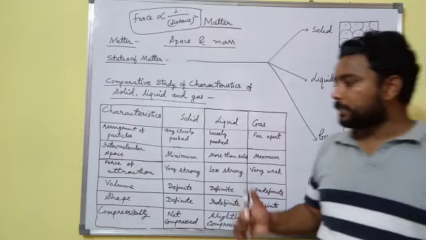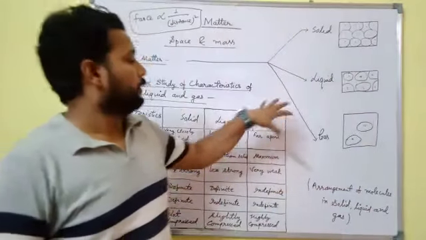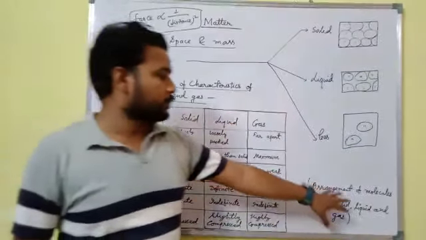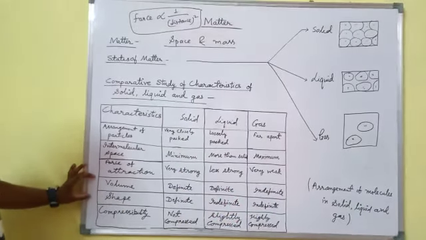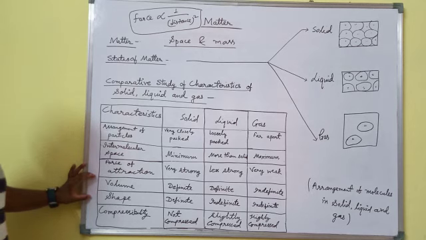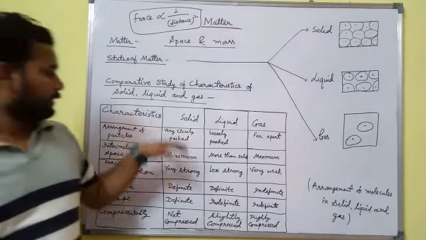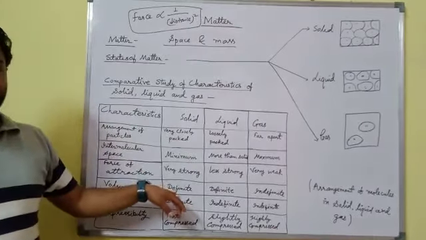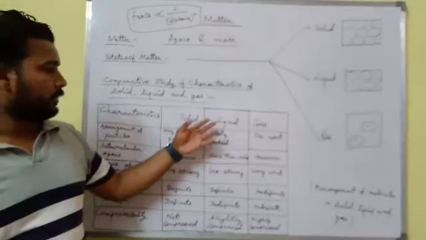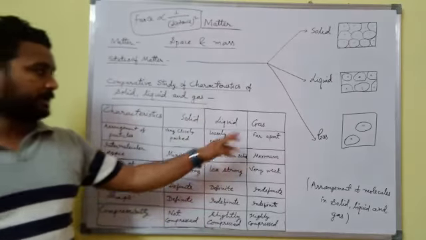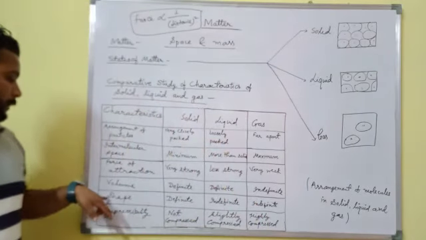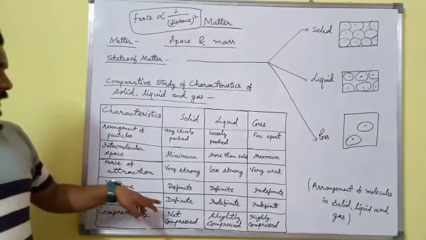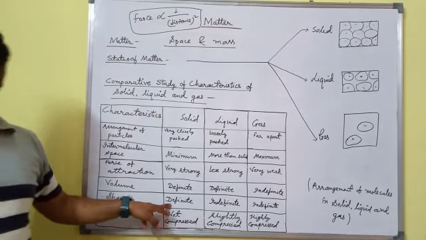Now, due to arrangement of molecules in solid, liquid, gas, we can discuss volume and shape. In case of solid, volume is definite, in case of liquid again definite, and in case of gas indefinite. Now shape. In case of solid, shape will be definite.